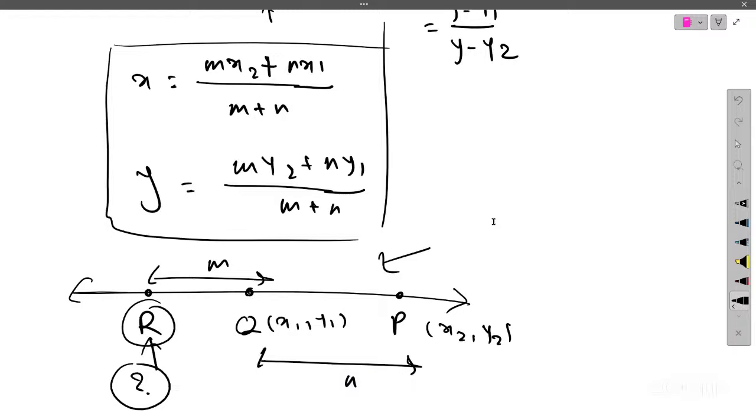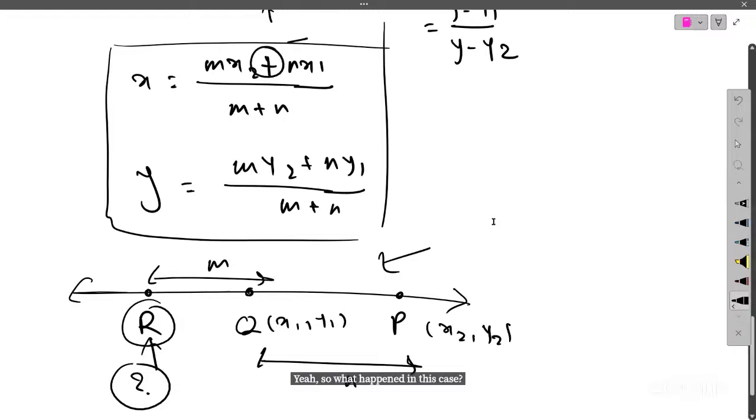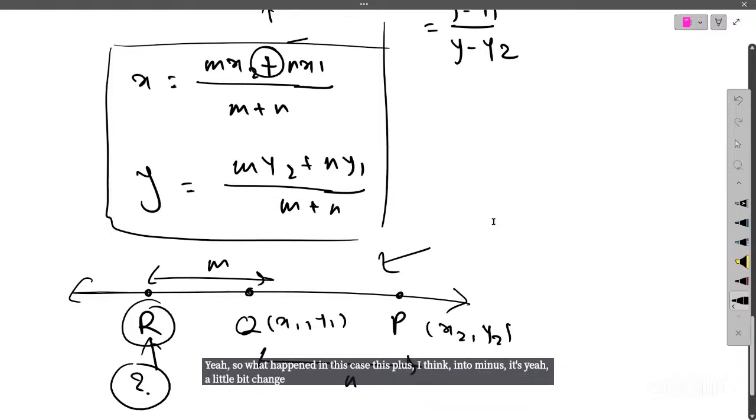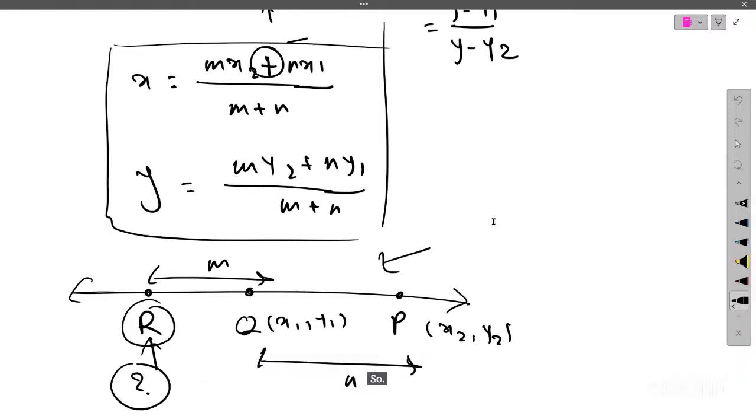Yeah, so what happened in this case, this plus I think changes into minus. A little bit of change happens when this point R is outside our line segment, so that's not a part of our syllabus. Okay, thank you.